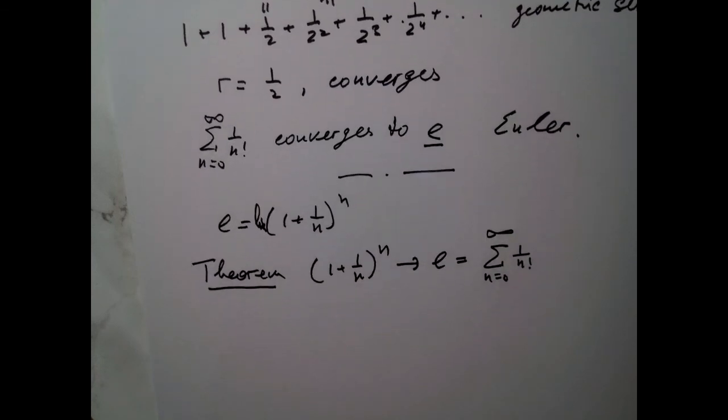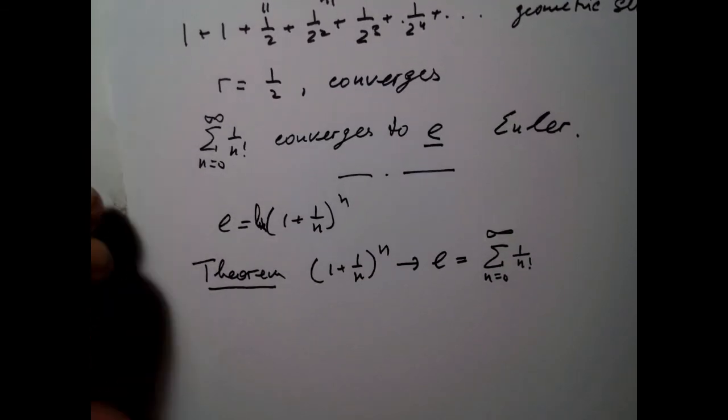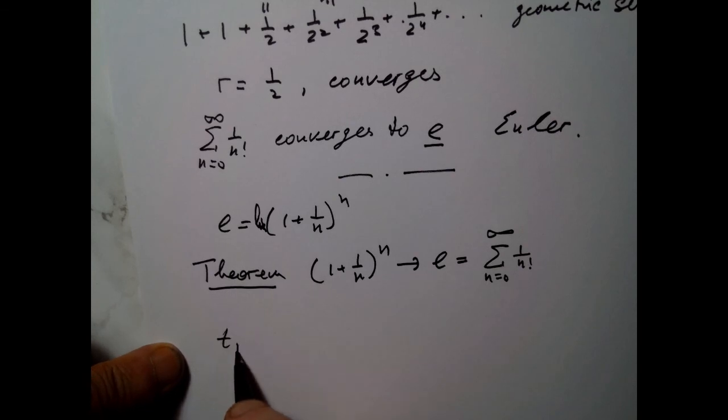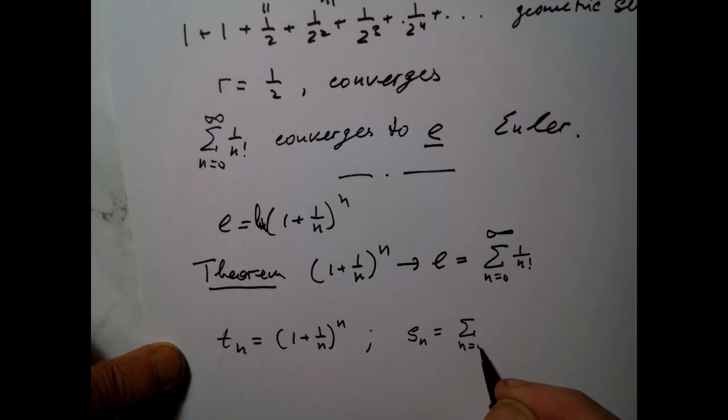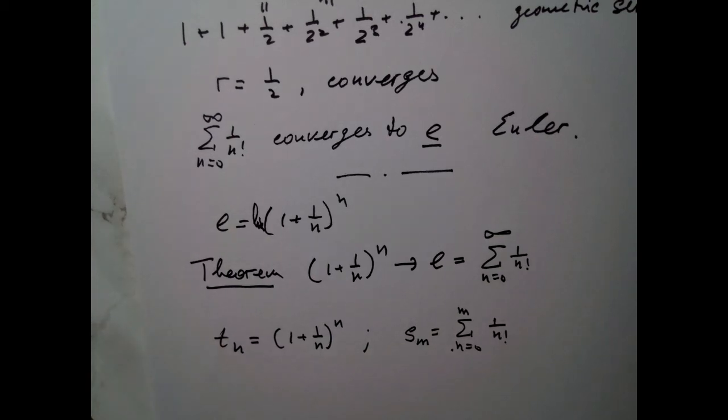All right? Okay. Are you ready? Okay, so let me say that Tn is equal to 1 plus 1 over n to the power n, and let me say that Sm is equal to the partial sum of the series, sum from n equals 0 to m of 1 over n factorial. All right? And what I want to do is show that this sequence Tn and this sequence Sm converge to exactly the same number.